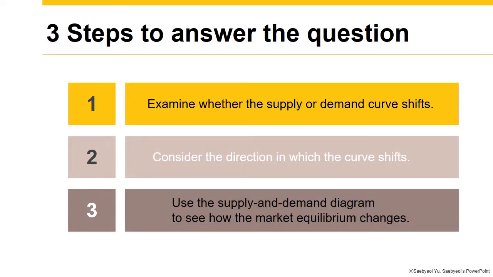These are the three steps that we need to understand to answer the question. As we learned last time, first is to examine whether the supply or demand curve shifts. Then we should consider the direction in which the curve shifts, for example, whether the curve moves to the right or left side. And last, we need to use the supply and demand diagram to see how the market equilibrium changed. If you follow this sequence, you can understand the process visibly.